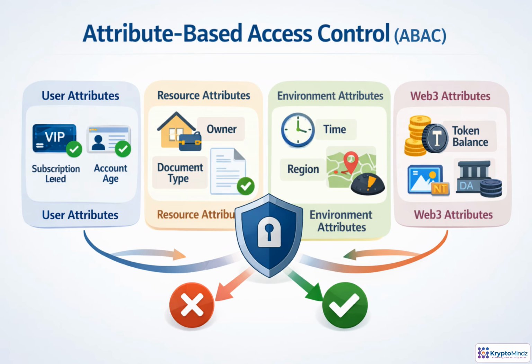ABAC makes access decisions by evaluating attributes, not just roles. The system can ask, who is the user? What resource is being requested? What is happening in the environment? And what does the blockchain say? Access might require a verified account, ownership of a document, a low-risk score, and a required token balance. This makes ABAC powerful for Web3 apps where permissions often depend on live changing conditions.